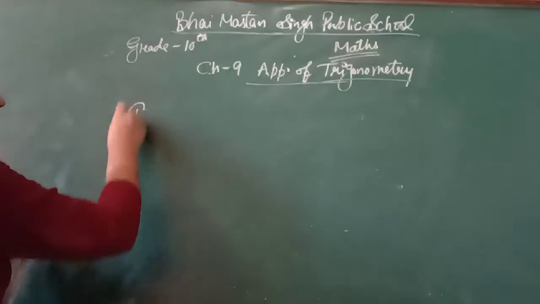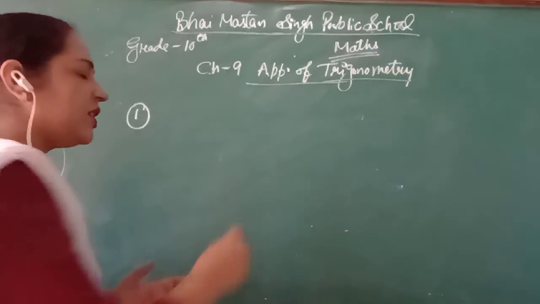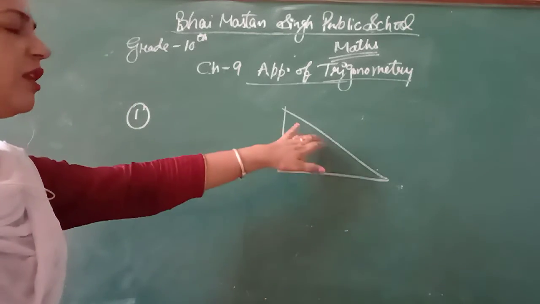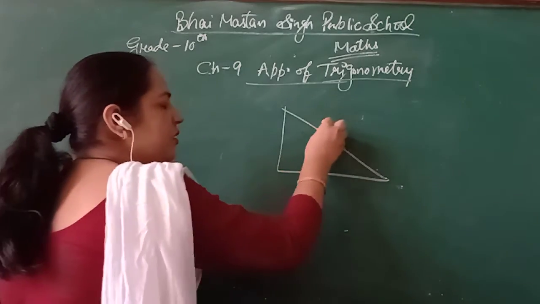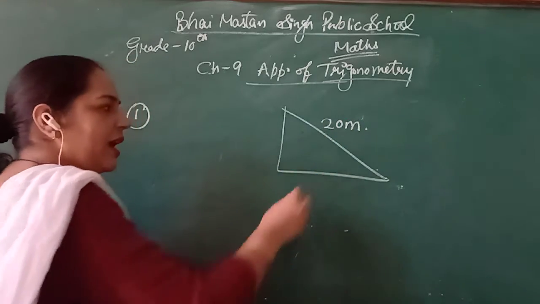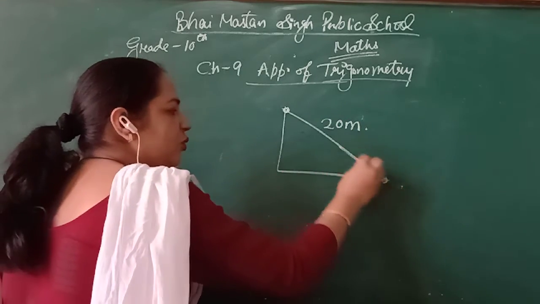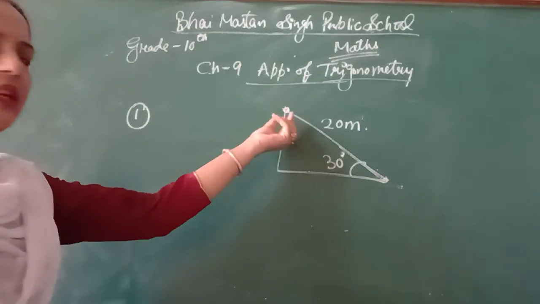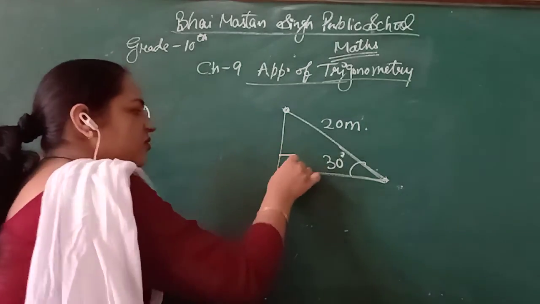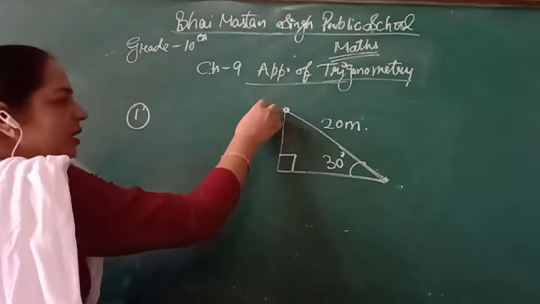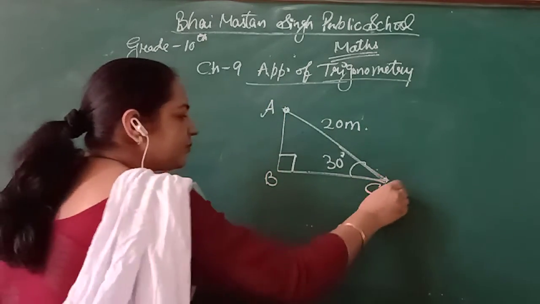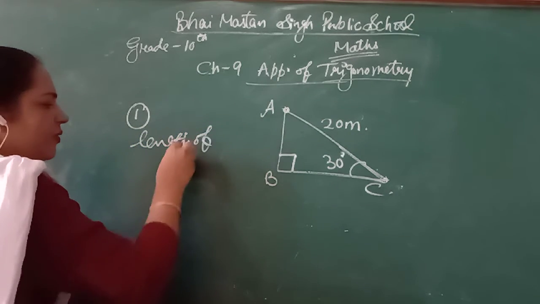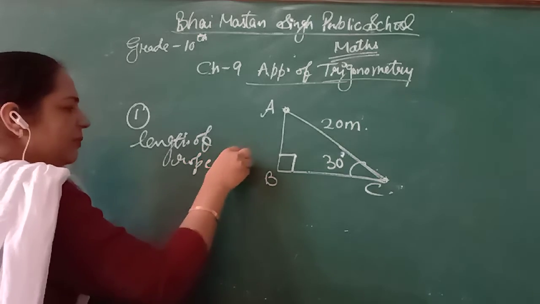In the first question, they have given the diagram. A circus artist is climbing on a rope. That rope is 20 meter long and the angle of elevation between the rope and the ground is 30 degree. We know that if it is tied to a pole, then the pole must be straight. This will be a perpendicular line. So I am going to name it A, B, C. Firstly, I will write the length of rope. Length of rope is equal to 20 meter.